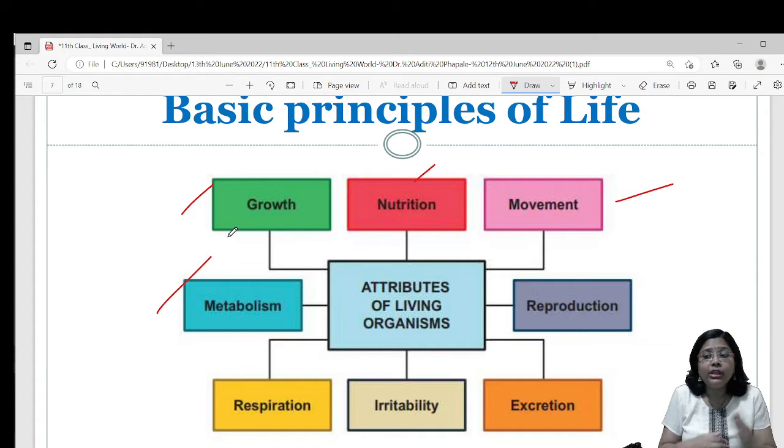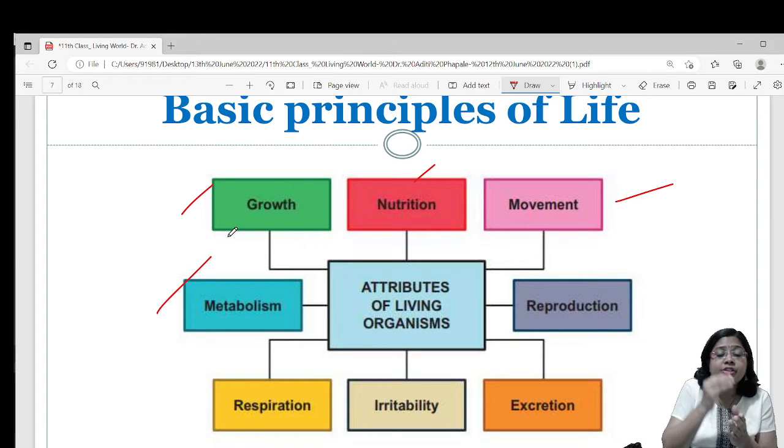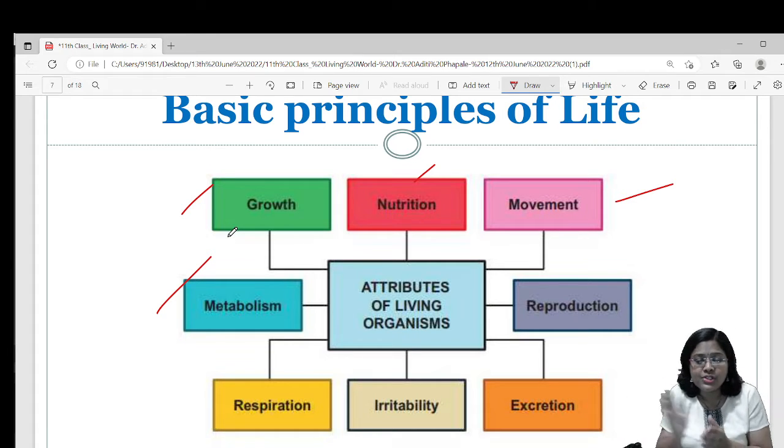Anabolic reactions का मतलब होता है synthesis reactions. In those reactions, complex products are formed in our body with the help of simple molecules. And catabolic reactions मतलब breakdown reactions, है ना, complex products are broken down into simple molecules.